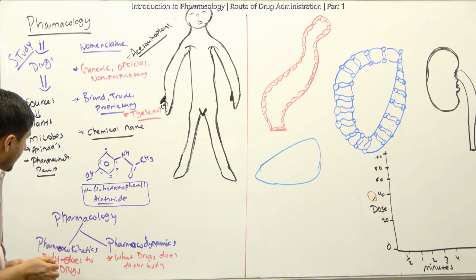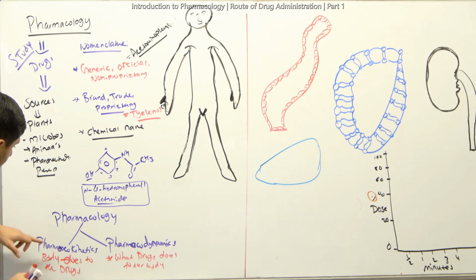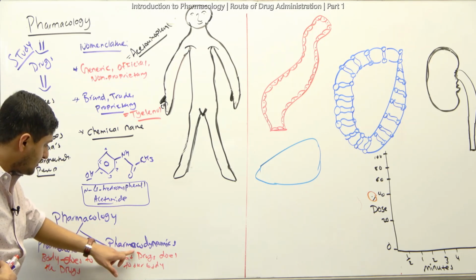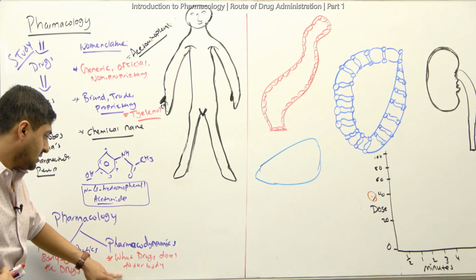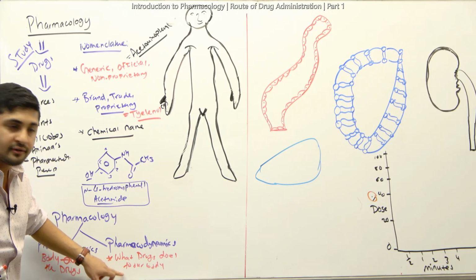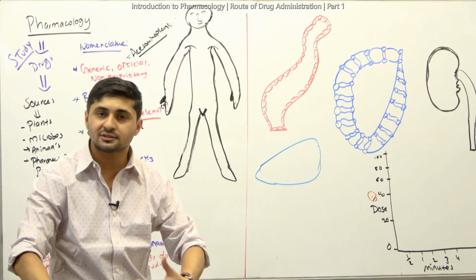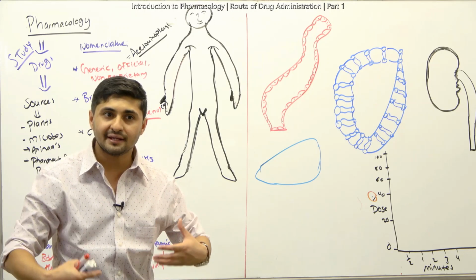Now, after this, look, pharmacokinetics is what your body does to drugs, and pharmacodynamics is what your drugs do to our body, right? But we also have to talk about how we get drugs in our system. How do you get it, right?